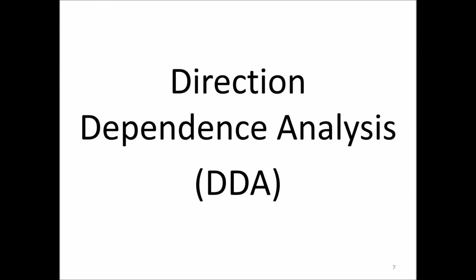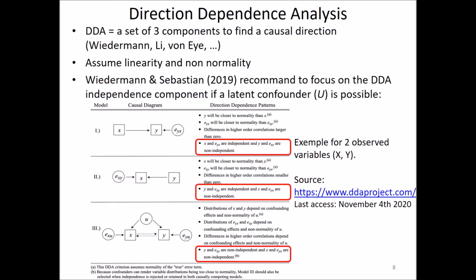Direction dependence analysis, DDA, is a state-of-the-art method, so we'll first have a look at this. DDA is in fact a set of three components to find the causal direction. In DDA, we have a specific interest in the independence component because this component is recommended if you have a possible confounder, and that's our case here.